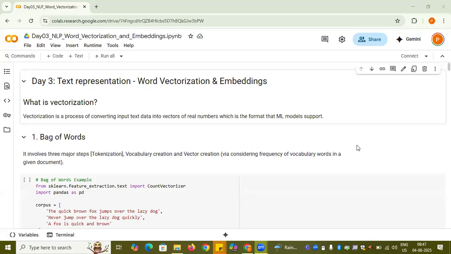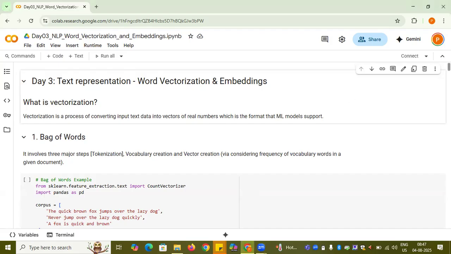Hello everyone. So this lecture is going to be very important. Here we will be discussing word vectorization. So what is vectorization? It is the process of converting your text into a vector of real numbers, which is the format that ML models support. Whatever task you are involved with, you need to vectorize your words, and only then will you be able to work on any machine learning model altogether.